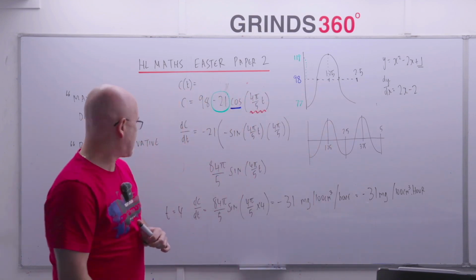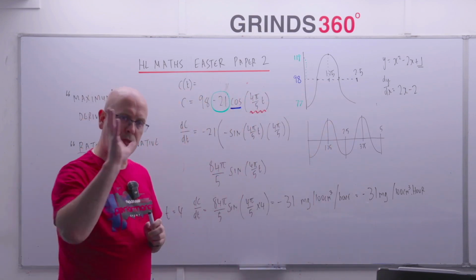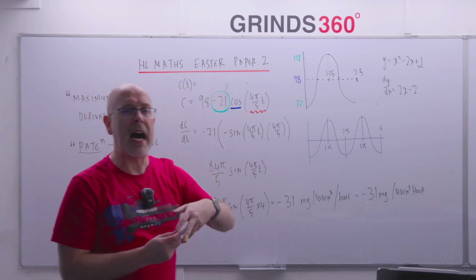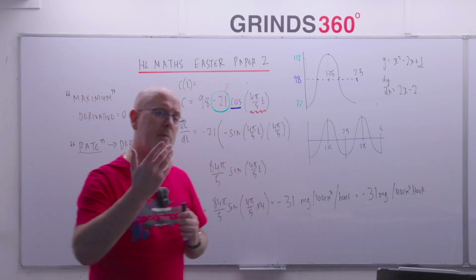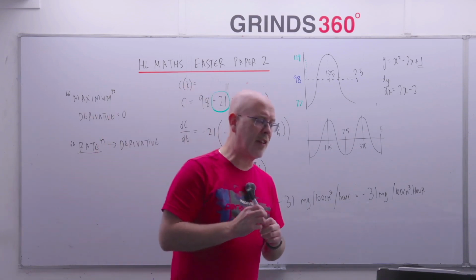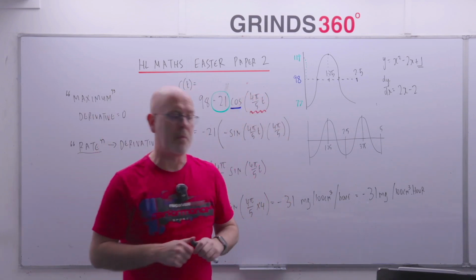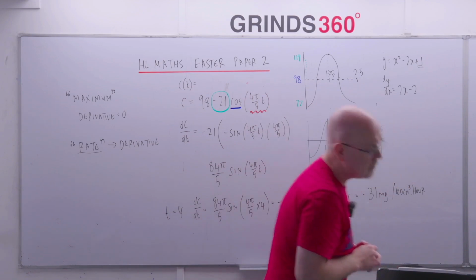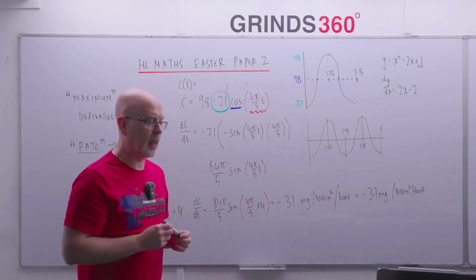Okay, so that's your derivative. As I said, it's really important to watch out for the word rate. Remember how to find that: differentiation, and the fact that positive means that something is increasing, negative means it's decreasing. It's not a bad idea, if you've drawn the sketch, to check that those two match up. Okay? Happy with that?